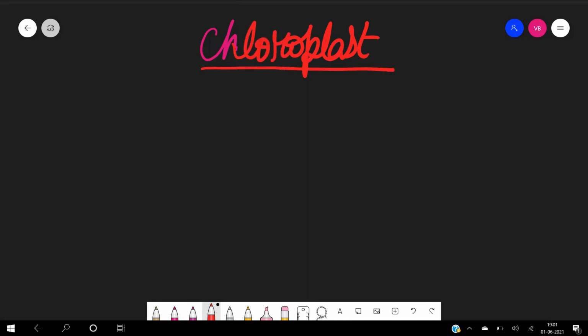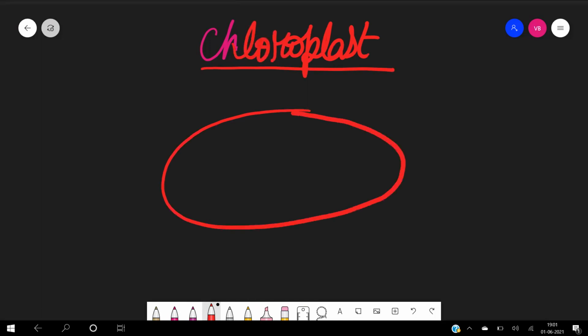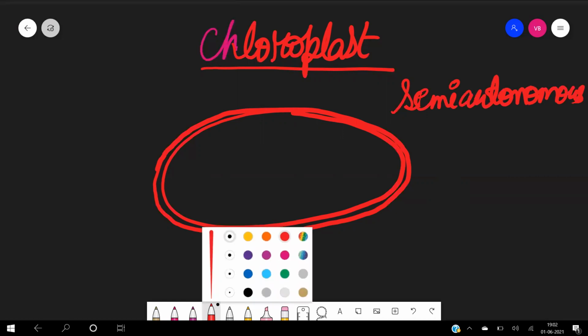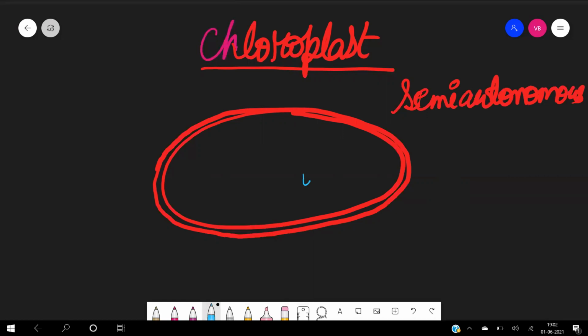It is most of the time oval in shape and it is a double membrane structure. It is also known as a semi-autonomous organelle. What do you mean by that? Semi-autonomous means it has its own DNA. That is the meaning of semi-autonomous.